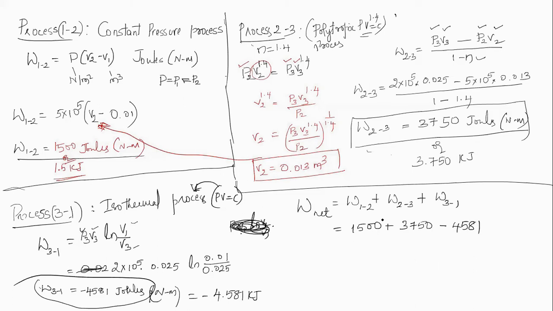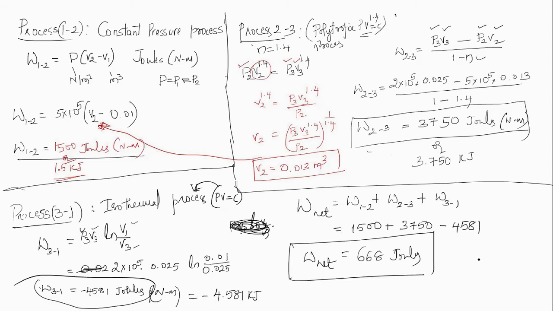The answer you will get in joules. If you substitute one in joules and the other in kilojoules, you will get a wrong answer. Therefore, W net is, after adding these, you get 668. Remember this. 668, the unit will be joules because all the values you substituted are in joules.